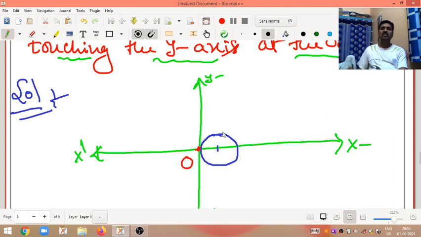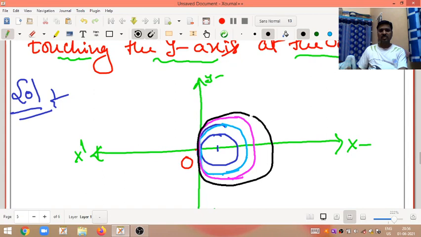Like this, this circle touches the y-axis at the origin. I am drawing the system of circles. These are the system of circles.